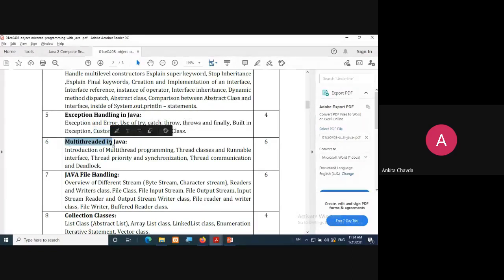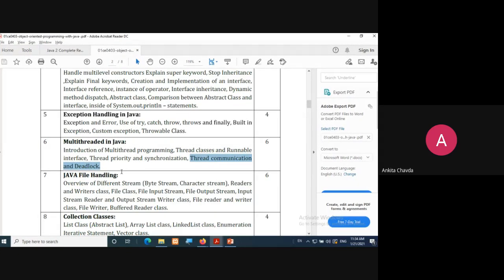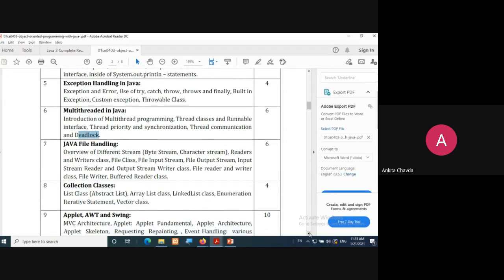Then multi-threading. In multi-threading, you will write one program by extending some of the properties which are already available with you via two things. One is the Thread class and one is the Runnable interface. So that we will learn: synchronization, thread communication, and deadlock. Some of the terms you will learn in operating system also in the same semester, right? So you will get to know what is deadlock and all in theoretical terms, and the same thing we will do via programming. Okay?